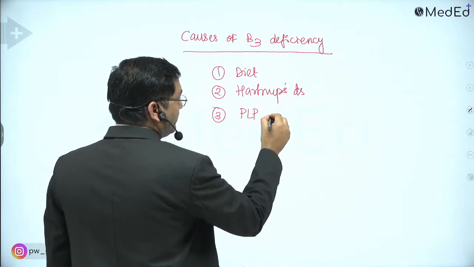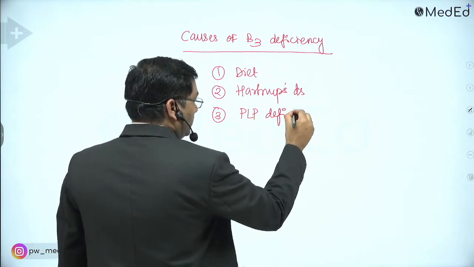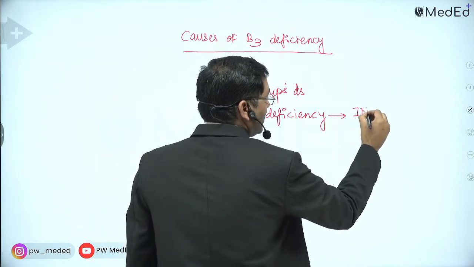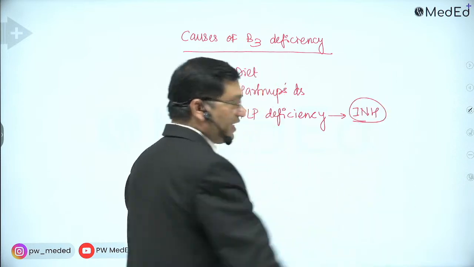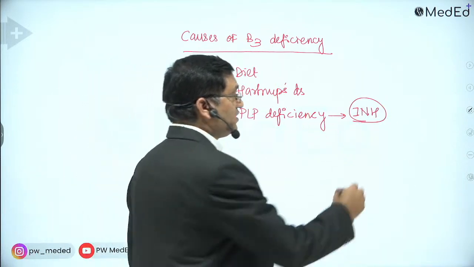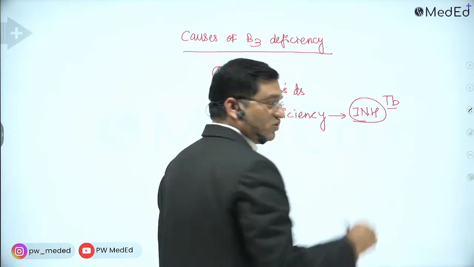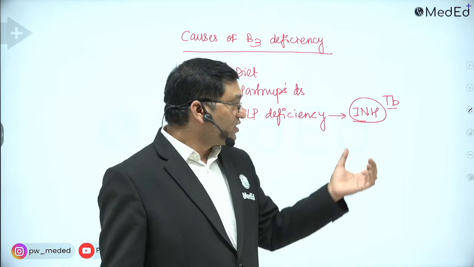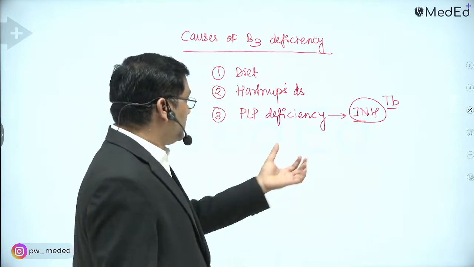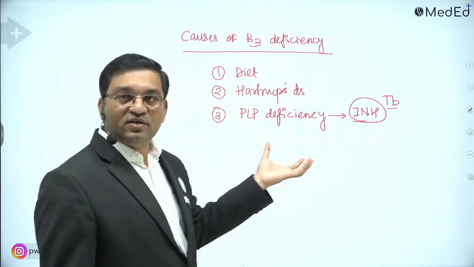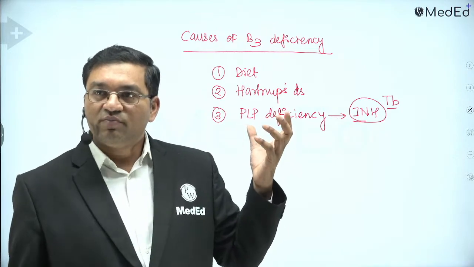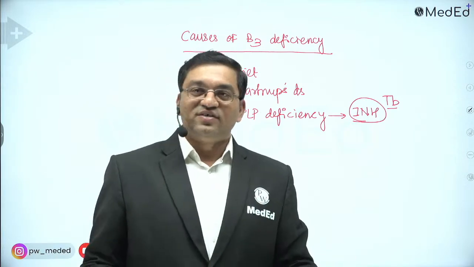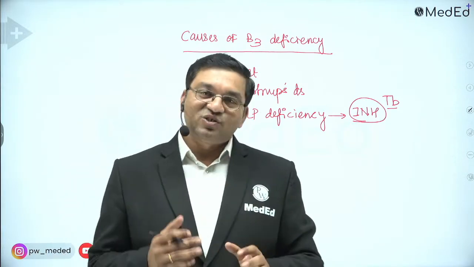Third important is pyridoxal phosphate deficiency. It typically occurs in patients on INH therapy, isoniazid, which is prescribed to patients with tuberculosis. So it is important for chest medicine. Patients often face the problem of memorizing these things, because biochemistry is a volatile subject.